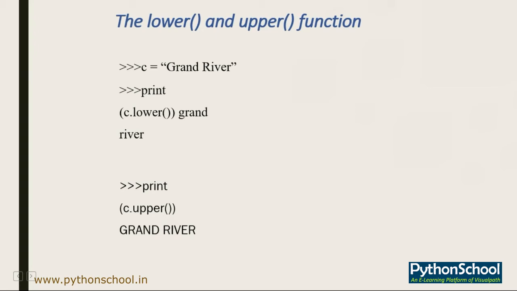Suppose you need the string to be all capitalized, then you can invoke the upper function and print the string in uppercase. Again we'll take the above example here. You can type into your code print and, in the circular brackets, C dot upper, then automatically all alphabets will come out in uppercase.